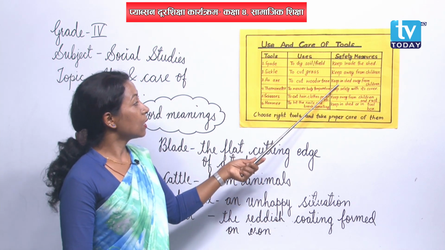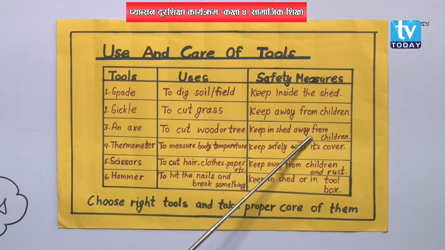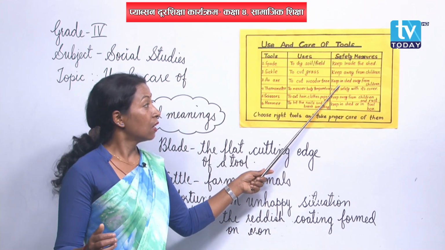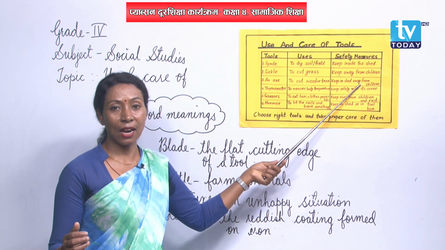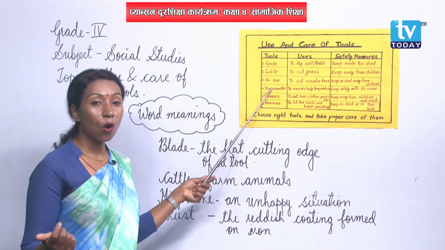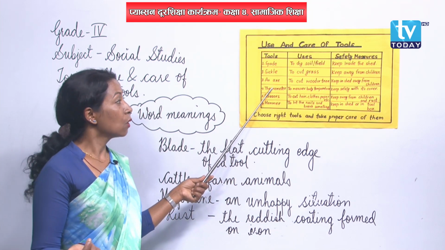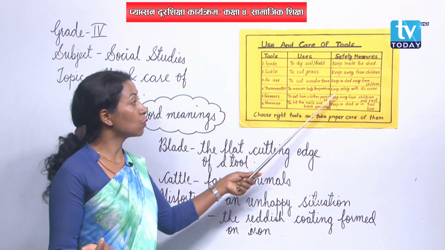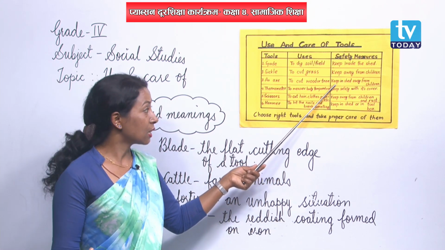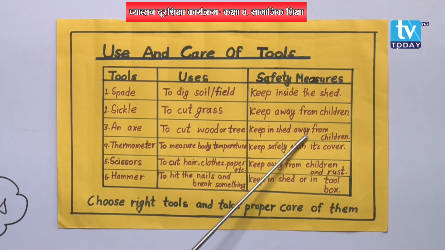Yes, keep it in shade away from children. This axe is also large in size, so it should also be kept inside the shade away from children, right? Axe is also a sharp tool. It may also cut, isn't it? So while keeping the axe, we have to be very careful. So, this can be the right place. We can keep it in shade where children do not go.